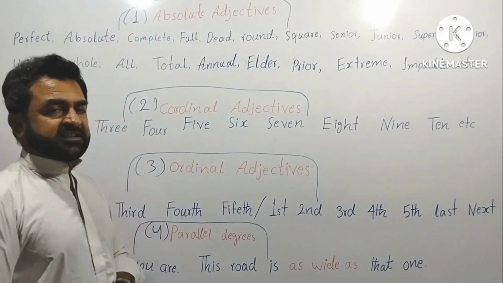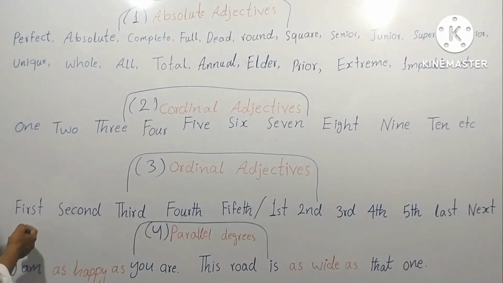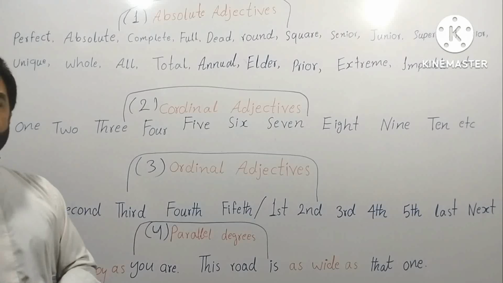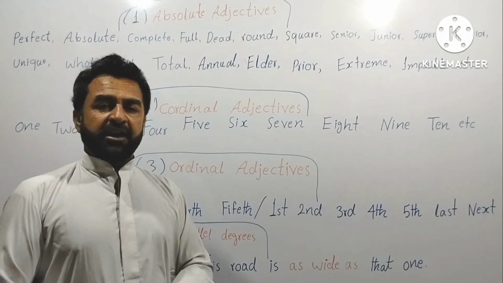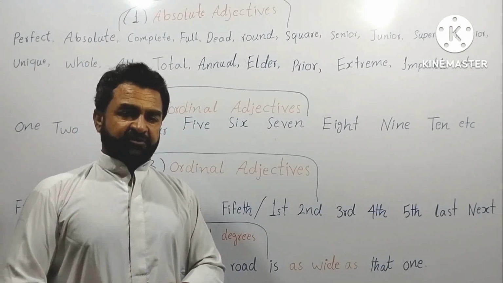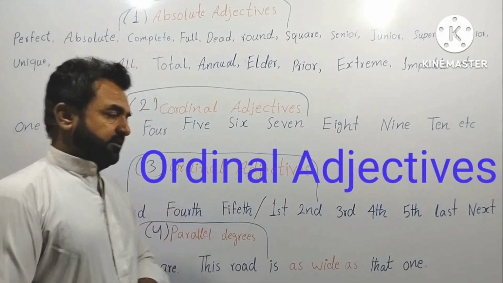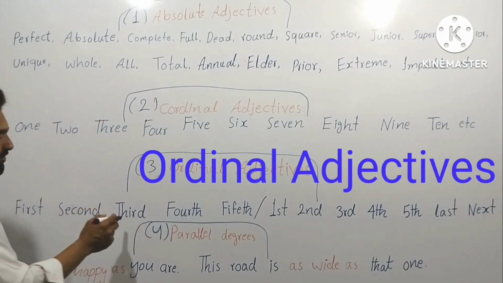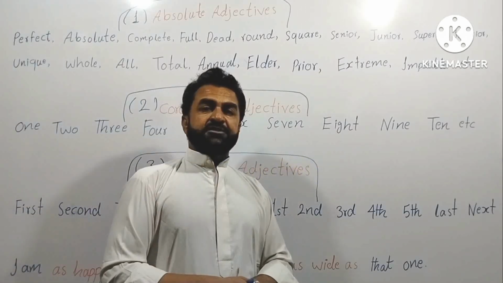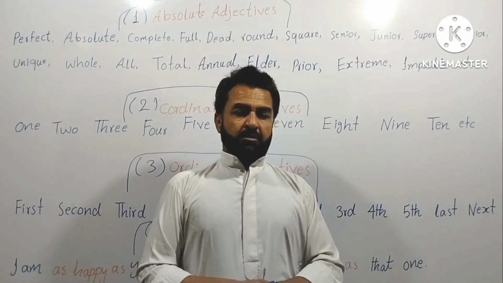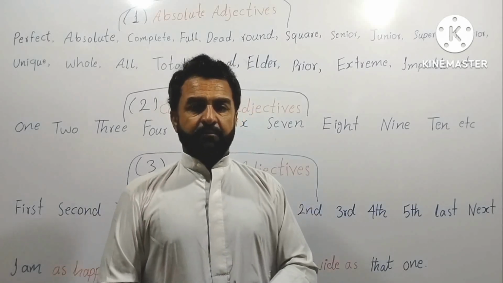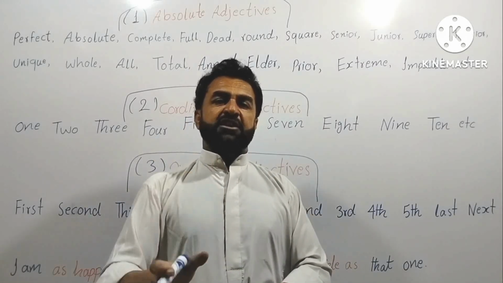But ordinal adjectives are a little bit different, because cardinal adjectives show simple counting, but ordinal adjectives show the position, the rank of something or someone, of a noun, like first, second, third, fourth, fifth, in a competition, or in an exam, or in a game, where you have gotten the first position, second position, third position.